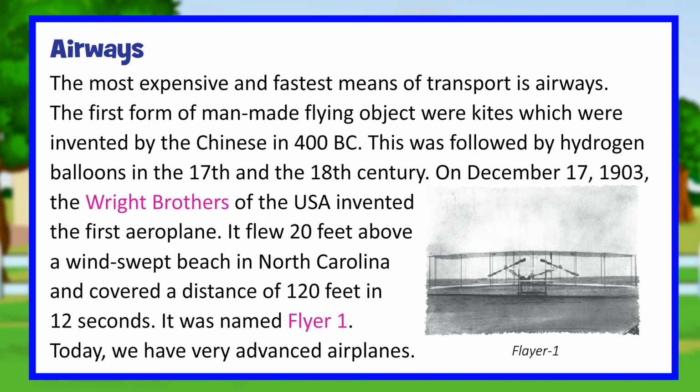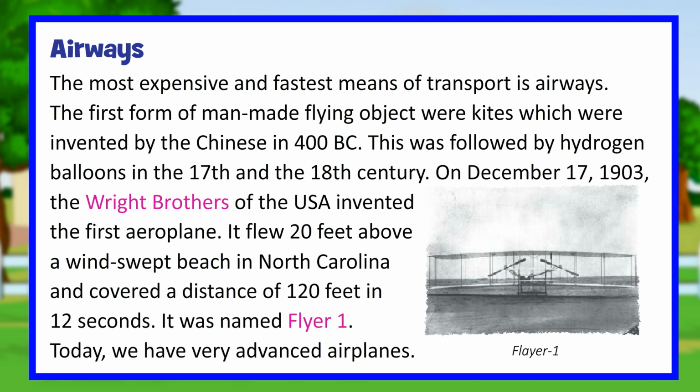Airways. The most expensive and fastest means of transport is airways. The first form of man-made flying object were kites which were invented by the Chinese in 400 BC. This was followed by hydrogen balloons in the 17th and the 18th century. On December 17, 1903, the Wright brothers of the USA invented the first aeroplane.